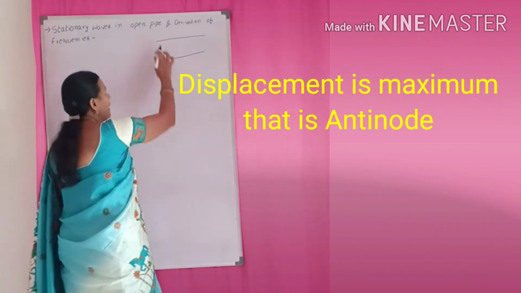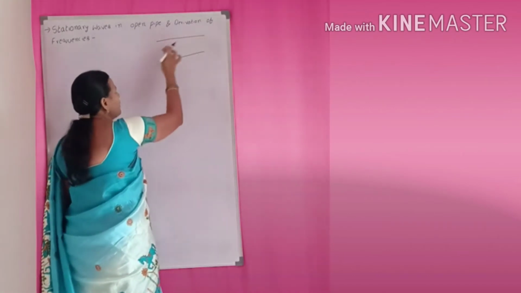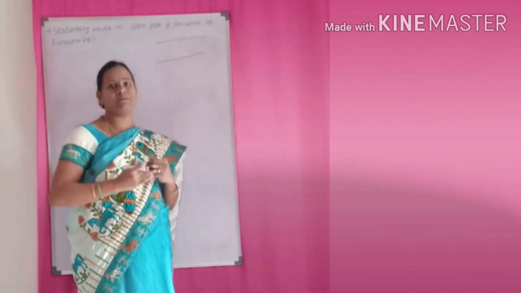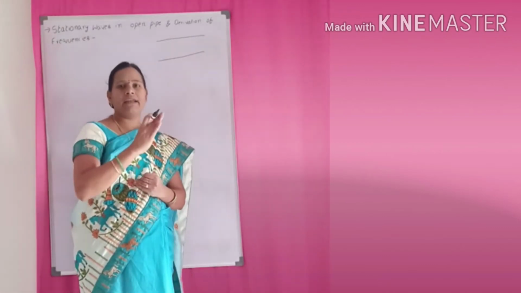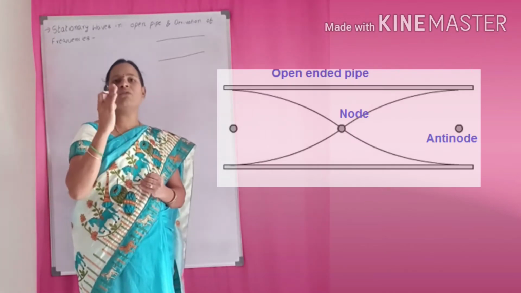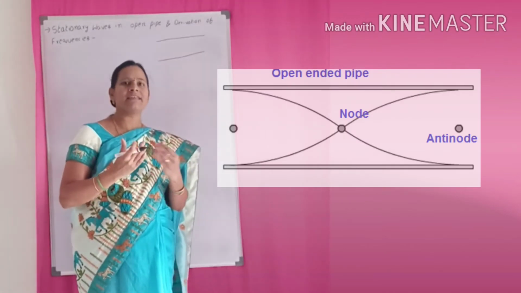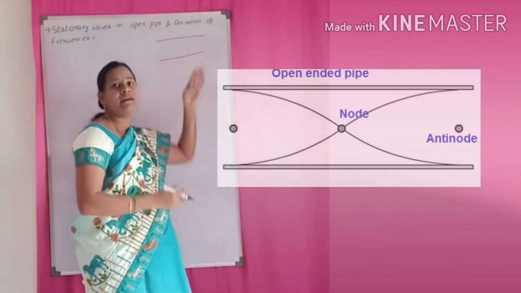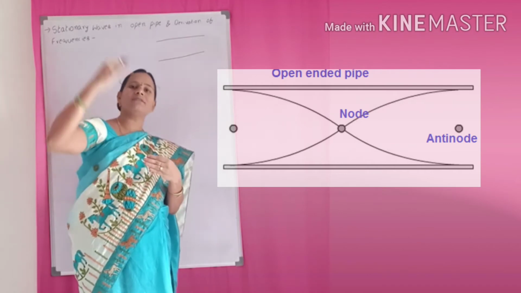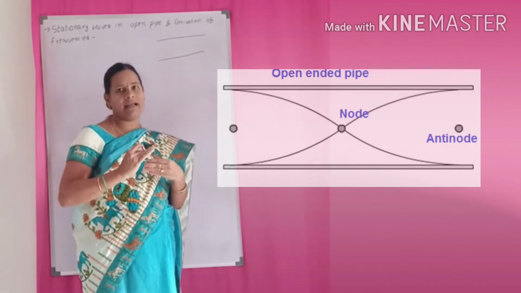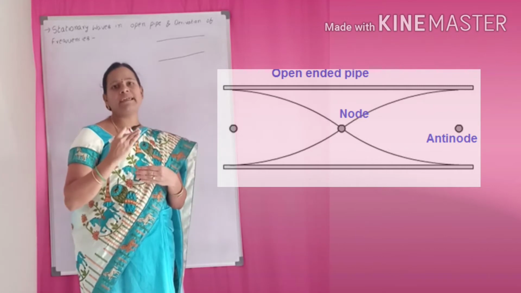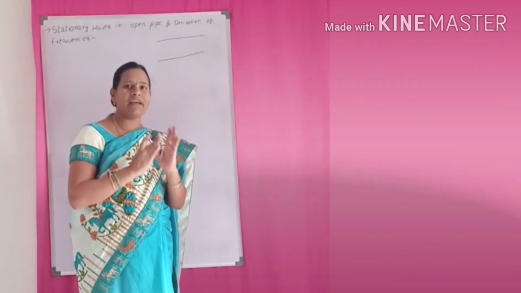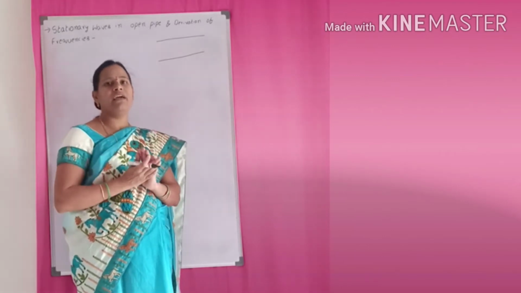Observe that both ends are open, so the particles are free to move with maximum displacement. So always at the open ends, an antinode will be formed. What is the reason? At both ends, the particles of the medium move with high amplitude, so the displacement is maximum. So at an open end, an antinode will always be formed.